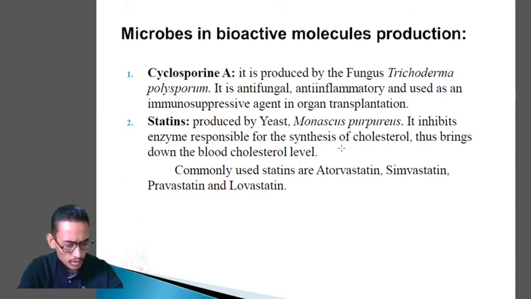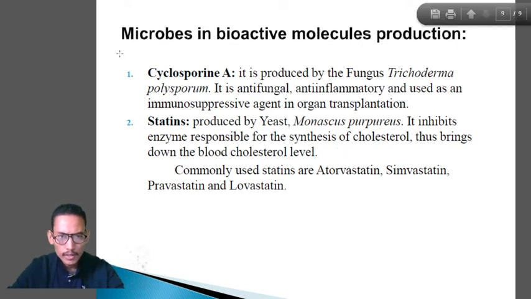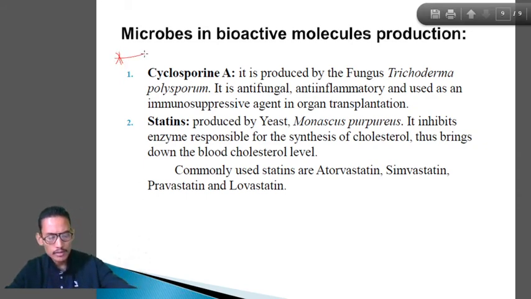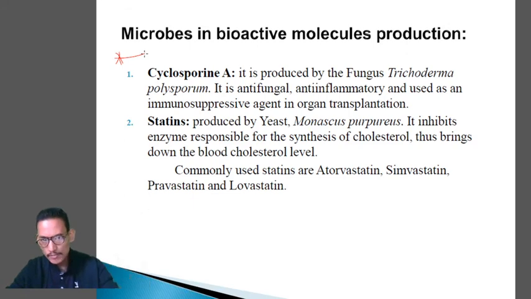So first one over here is the cyclosporin A. These 2 bioactive molecules are very important. All of this usually comes in examinations. The streptokinase is very important. Name the enzymes, and these 2 bioactive molecules, cyclosporin A and statins. We will go through where they are produced and what are their uses, because they have got most important use.